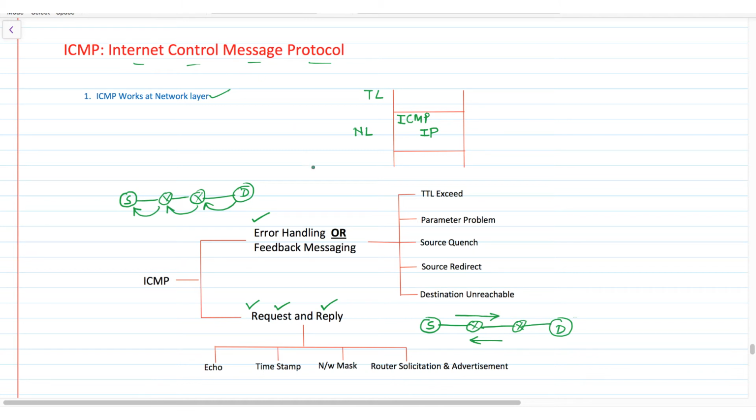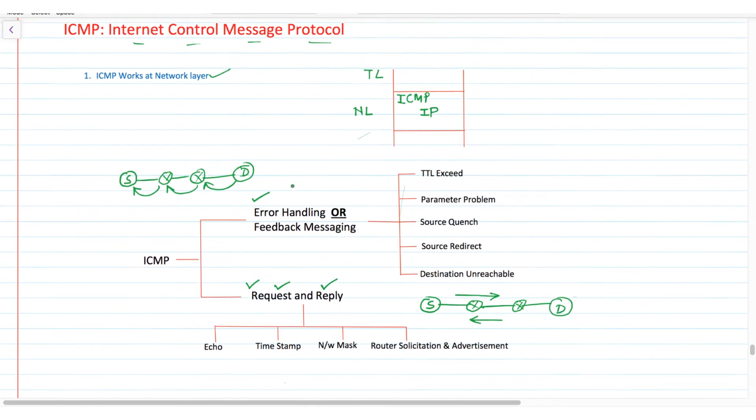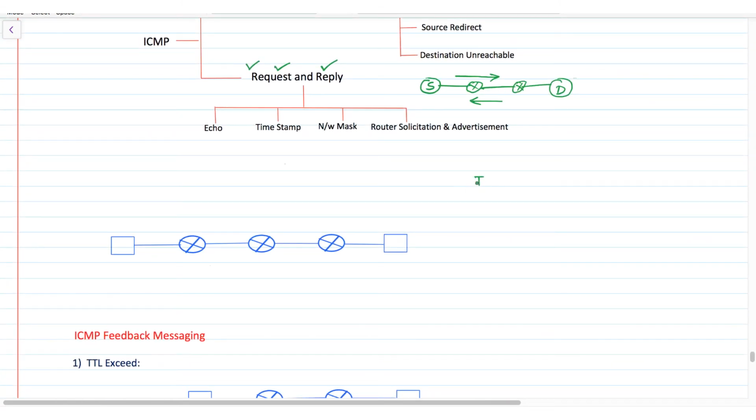Before discussing each of them, we need to understand that IP is an unreliable service. IP is a datagram service which is unreliable. Unreliable means anything can go wrong and you cannot find out that something has gone wrong.